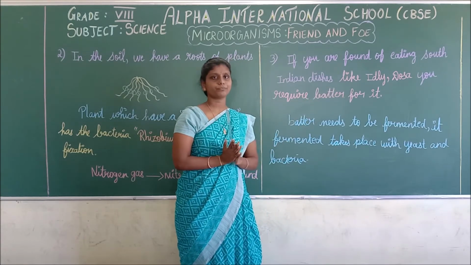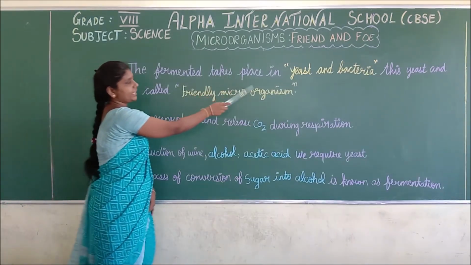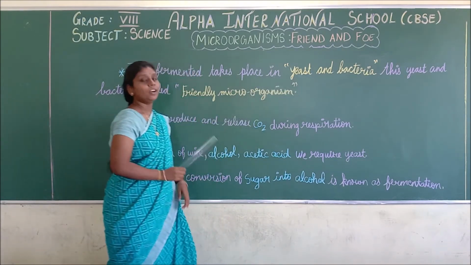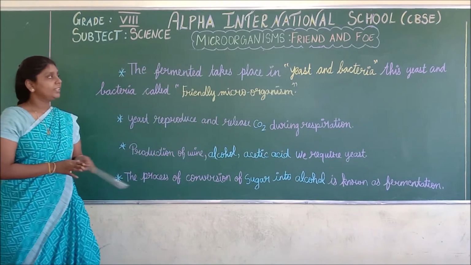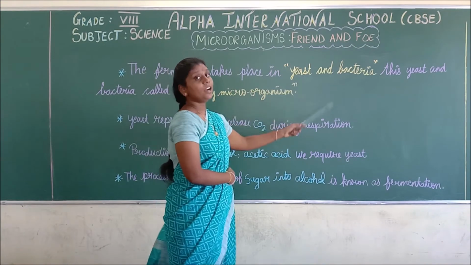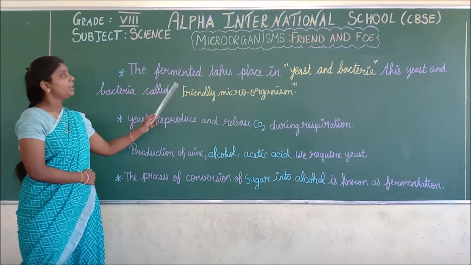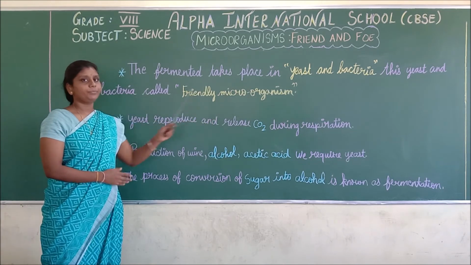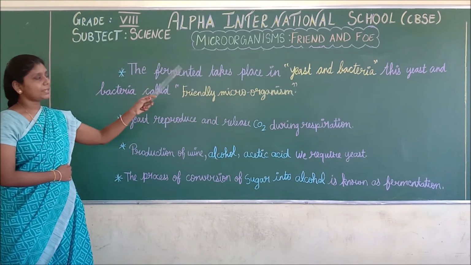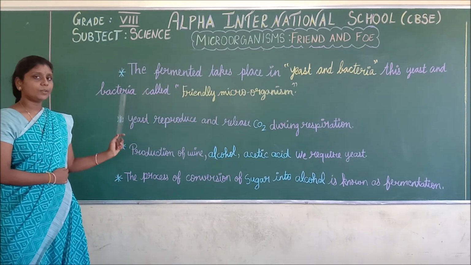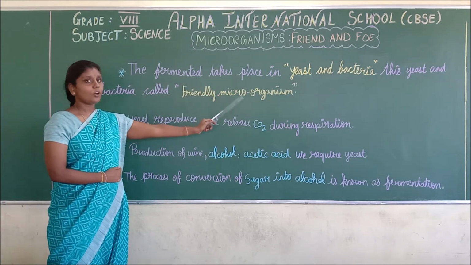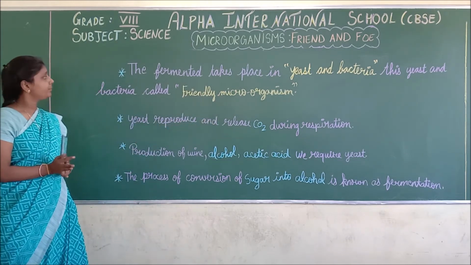Do you understand? The fermentation takes place with yeast and bacteria. The fermentation takes place with what? Yeast and bacteria. And this yeast and bacteria are called friendly microorganisms. Okay, yeast and bacteria we call what? Friendly microorganisms. Do you understand?